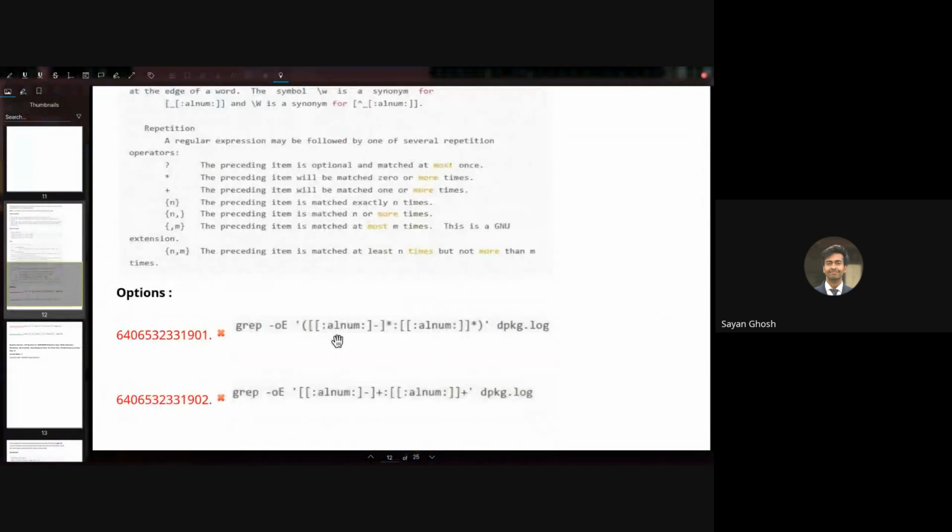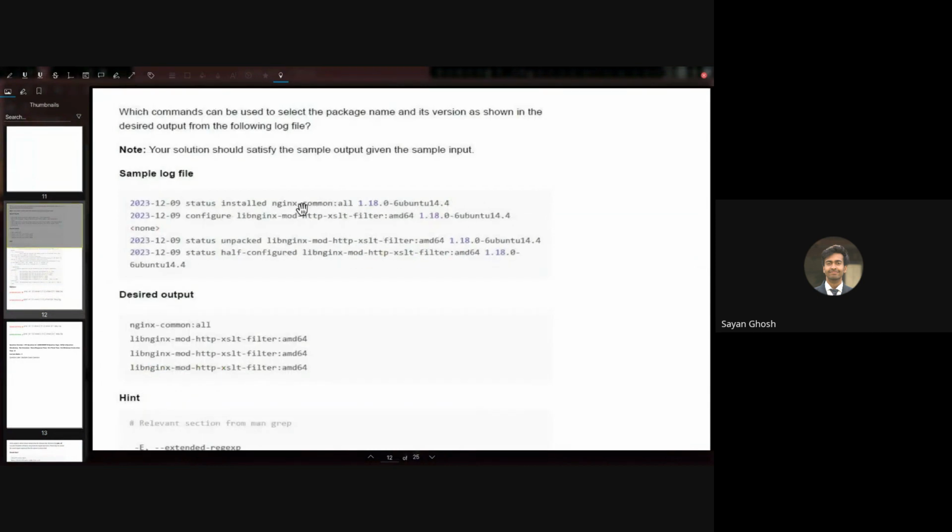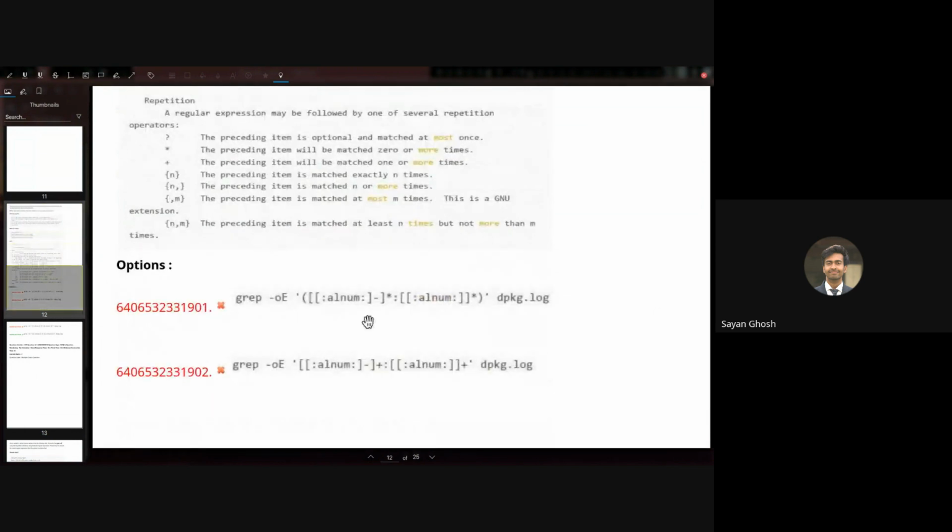Right, so here they are using alnum and the dash. That is also what you can do. If you know that the name of the package can only consist of alnum and the dash symbol, so nothing else, then you can be more specific and say match any character that is alphabet, numerical, or the dash. Usually when we write alnum, we give double square bracket, colon, alnum, colon, double square bracket.